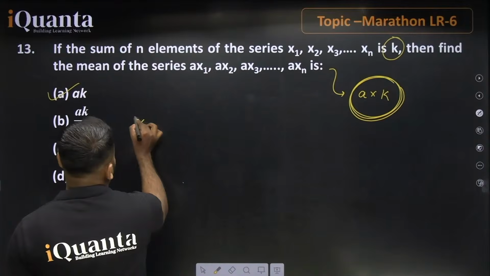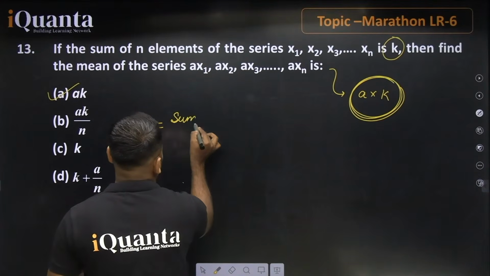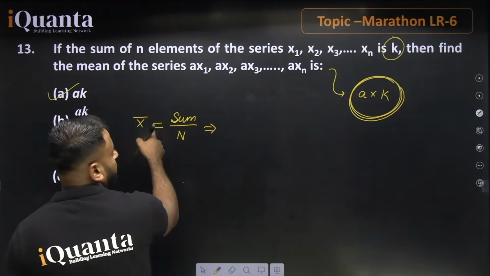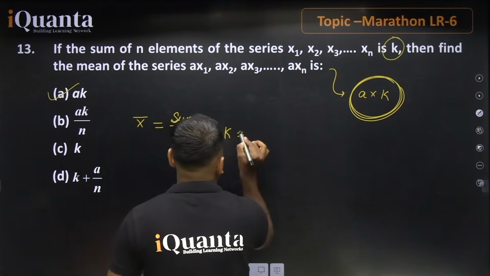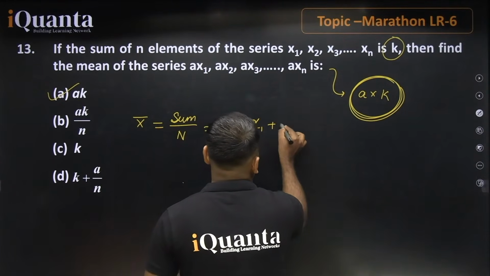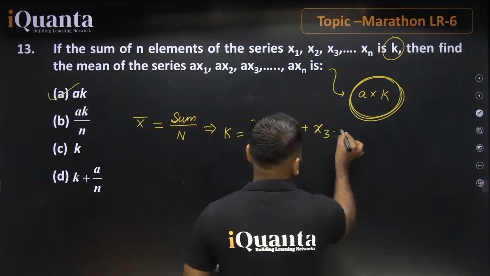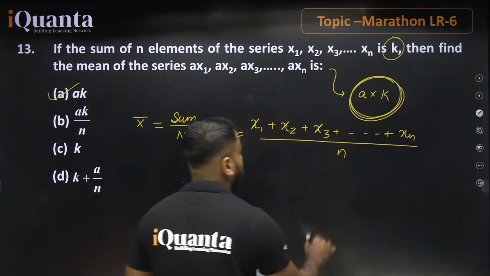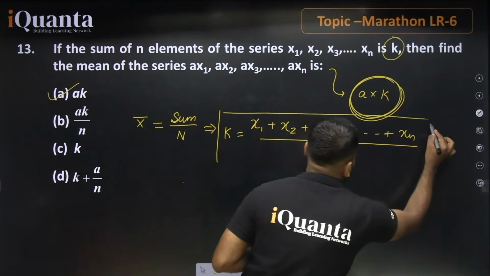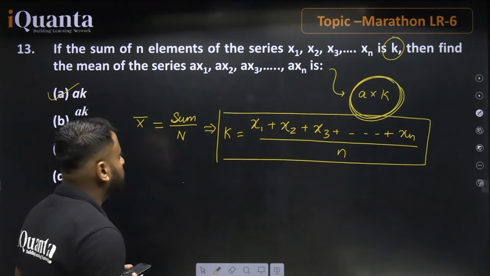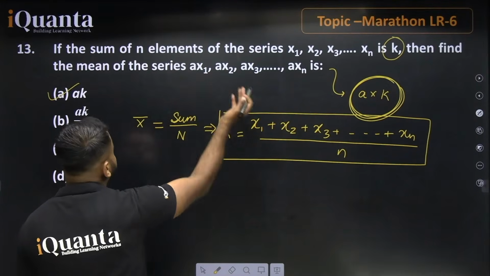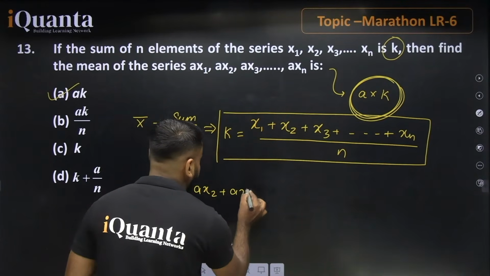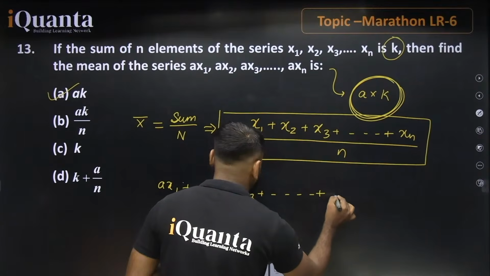If talking about mean, the formula for mean is what? Sum of all observations divided by number of observations. Earlier, the value of x bar is k, right? And here we can say the value will be x1 plus x2 plus x3, and this will go on up to xn, divided by n observations. So this is the step which is already mentioned in the question. This is the given part. Now we have to find the mean of ax1 plus ax2 plus ax3. If we go like this, what happens?